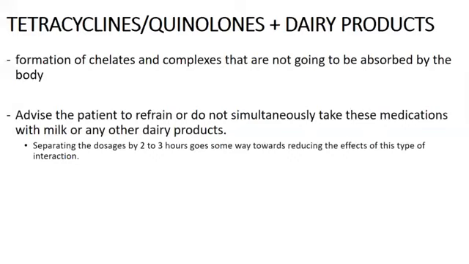Ano pa ang pinaka-crucial na dapat natin tandaan sa mga complexation reactions na to? Ang complexation kasi, it involves antibiotics. So alam naman natin na kapag na-decrease ang absorption ng antibiotics natin, bababa ang plasma level nila sa katawan natin, therefore mataas ang possibility na magkakaroon ng drug resistance ang ating mga microbes or mga bacteria.